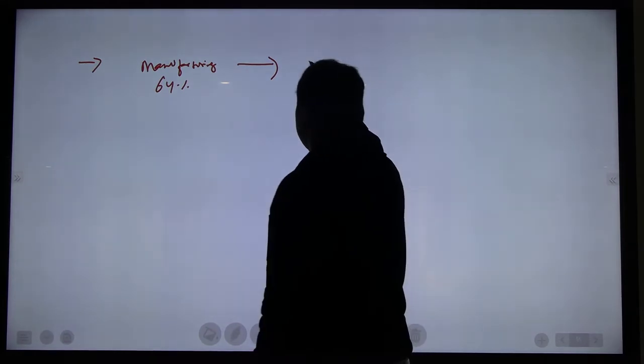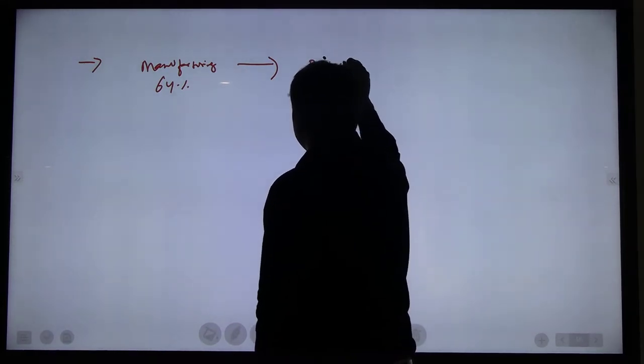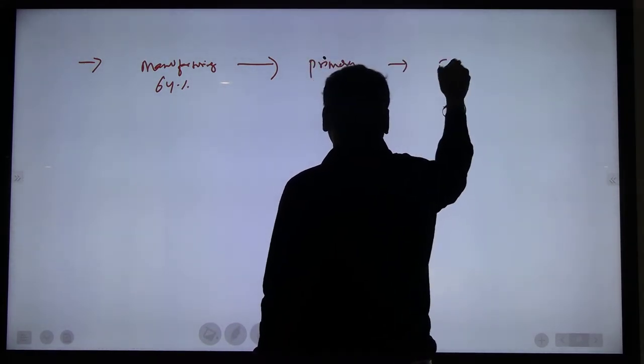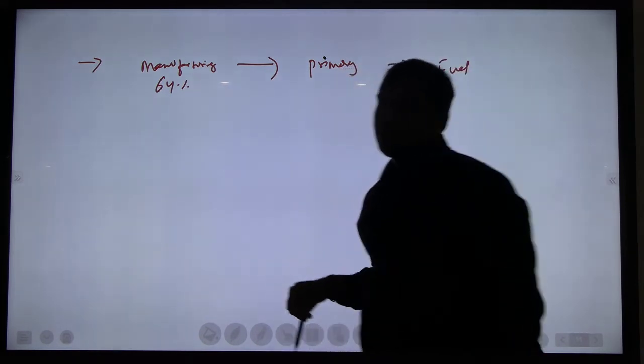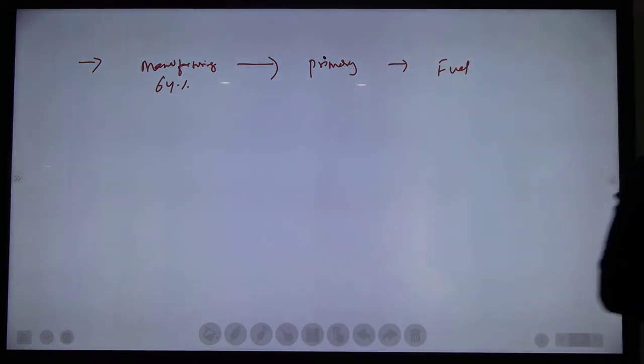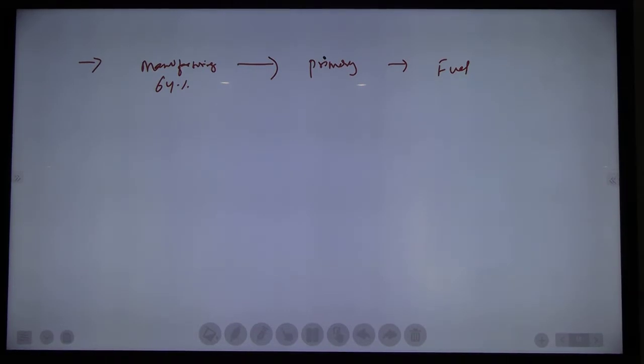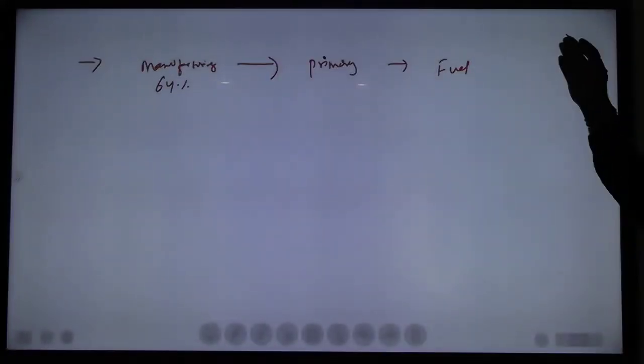Then next, primary articles, and next, fuel. That is the weightage in chronological order, highest to lowest. Highest weightage is given to manufacturing goods. Lowest weightage is given to fuel. Under these also some weightage is there.